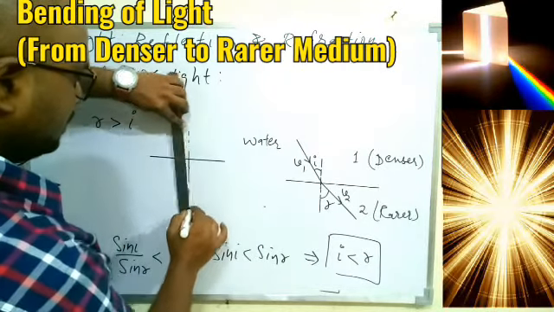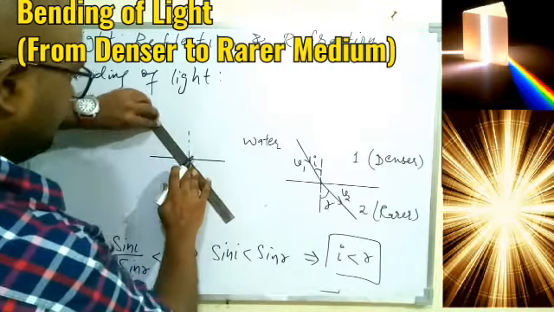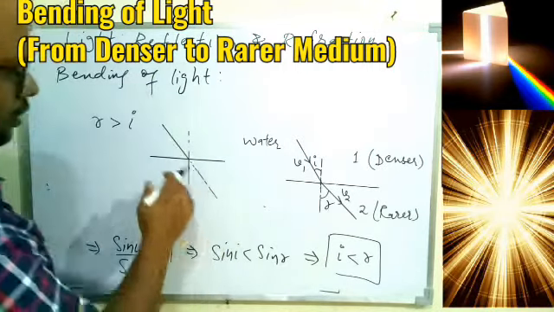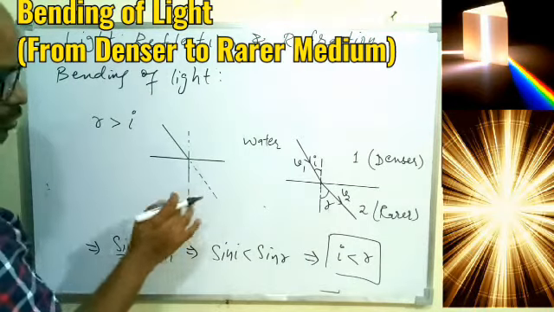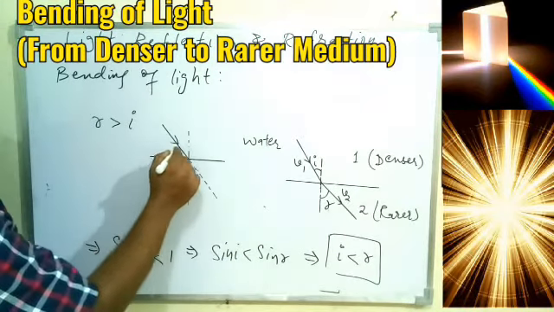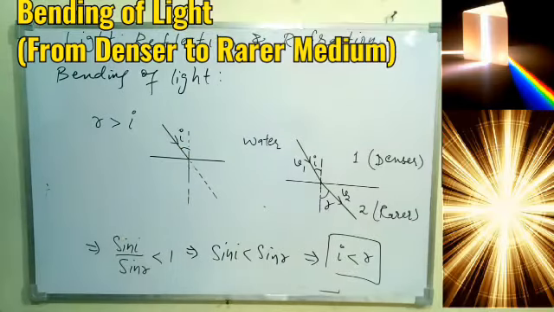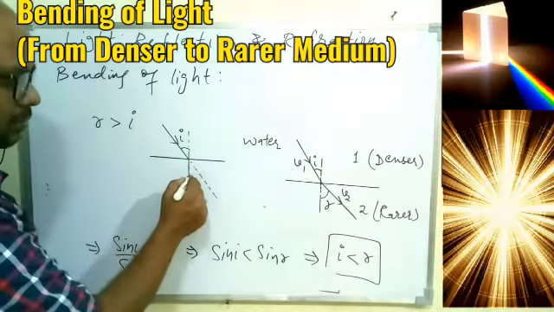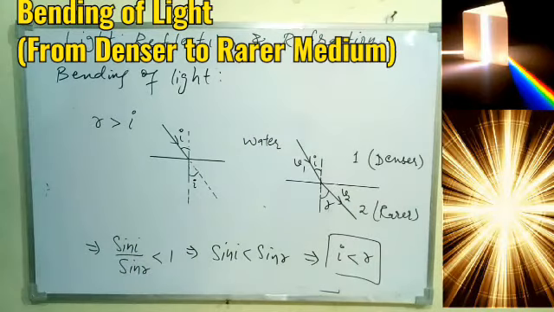So if this is the normal, this is the incident ray, dotted line the initial path of the ray, this is angle I. Now angle R must be greater than I. Now we know this is nothing but vertically opposite angle, that is I only.